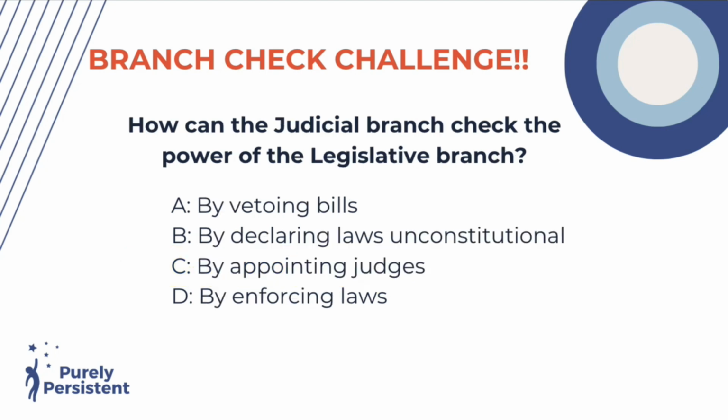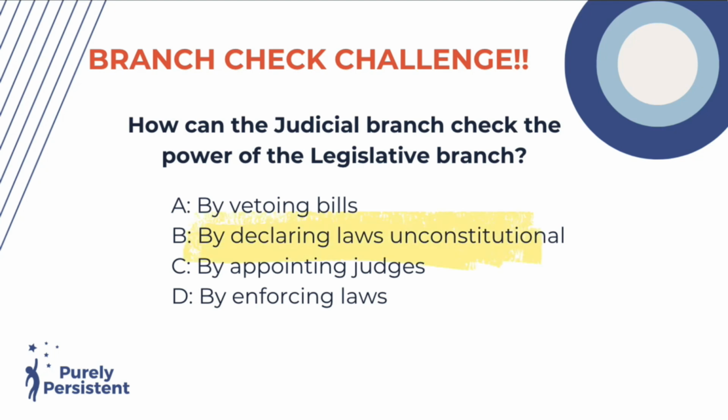How can the judicial branch check the power of the legislative branch? By vetoing bills, by declaring laws unconstitutional, by appointing judges, or by enforcing laws. Again, we're looking at the judicial branch checking in on the legislative branch.